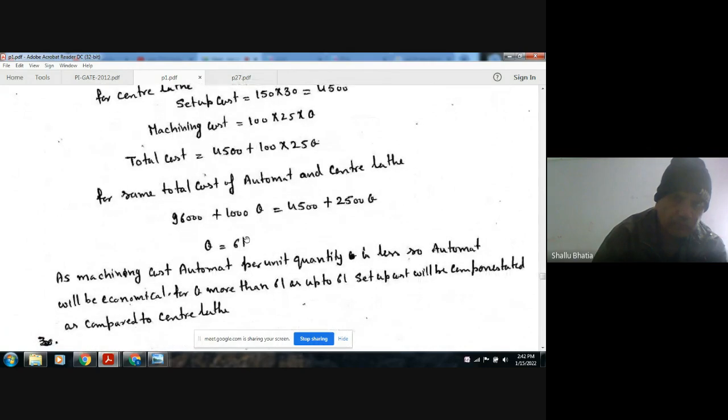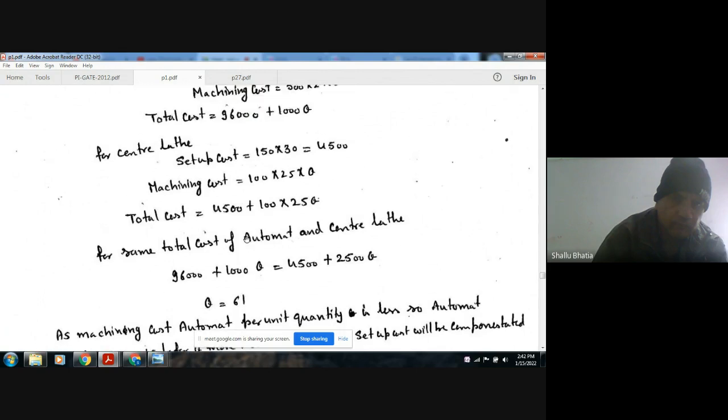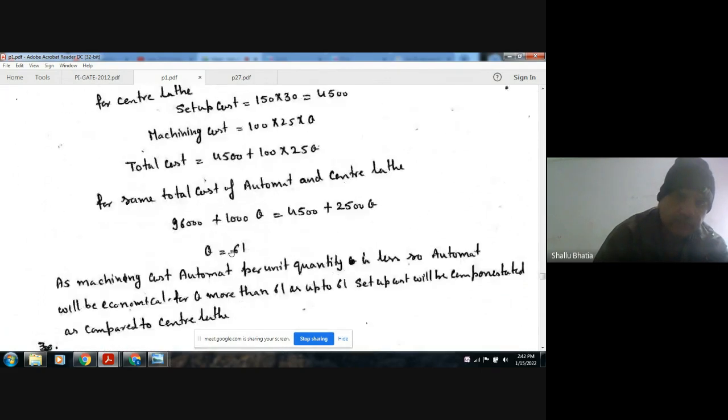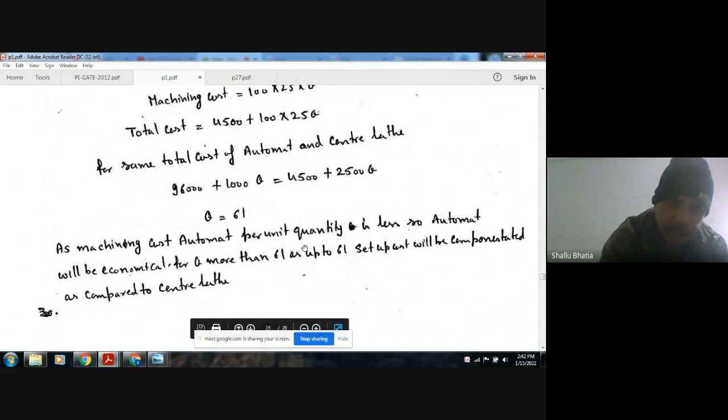The machining cost per piece is 1000 here, and the machining cost per piece for the center lathe is 2500. So the machining cost for one piece for the automate is less. So as the machining cost per unit quantity is less, the automate will be economical.